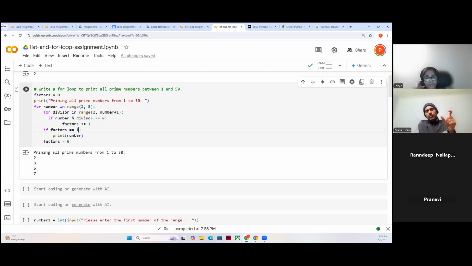Likewise, for 3, there is a rule. For 4, we have a rule, but 4 is not required because 2 is already checked. Likewise, for 7, some rule is there, whether it is divisible by 7. So if you take a couple of numbers, those rules we have to pick up from math.